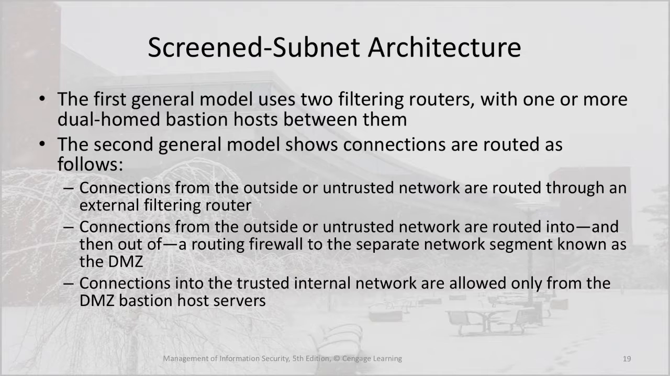The first general model uses two filtering routers with one or more dual-home bastion hosts between them. The second general model shows connections are routed as follows. Connections from the outside or untrusted network are routed through an external filtering router. Connections from the outside or untrusted network are routed into and then out of a routing firewall to the separate network segment known as the DMZ. Connections into the trusted internal network are allowed only from the DMZ bastion host servers.